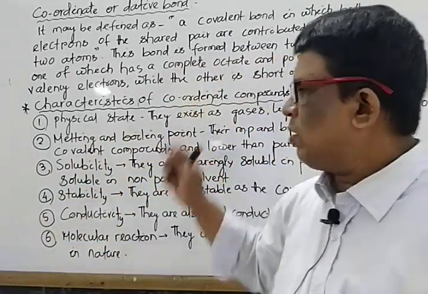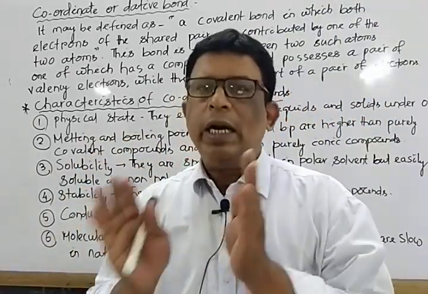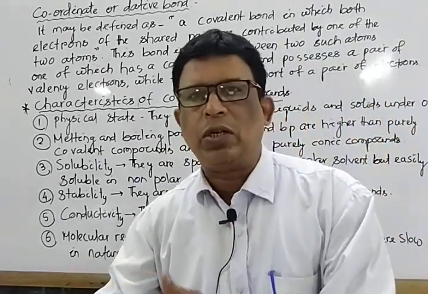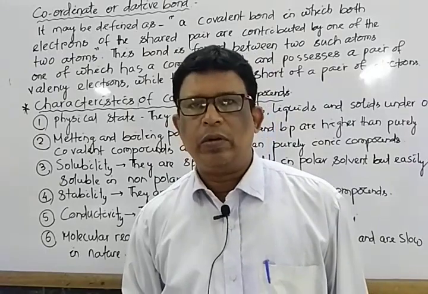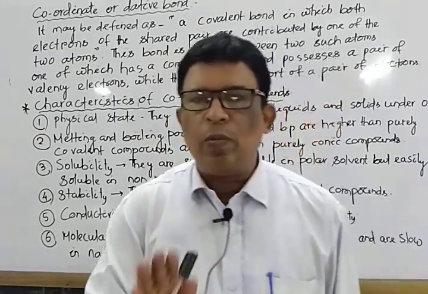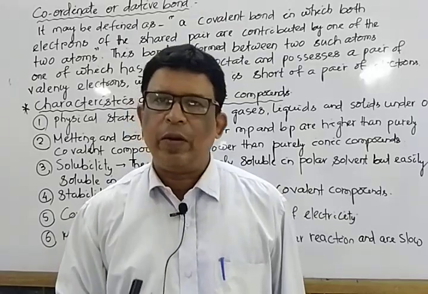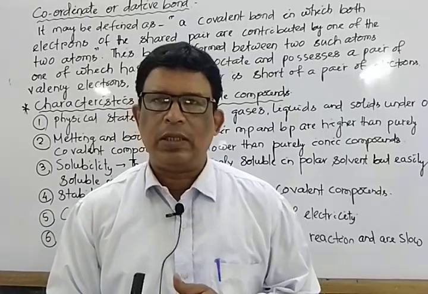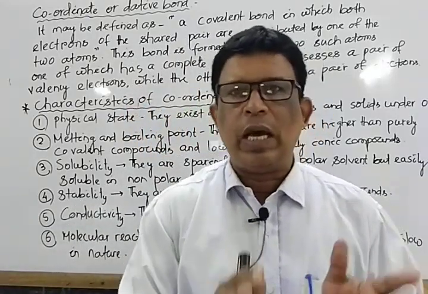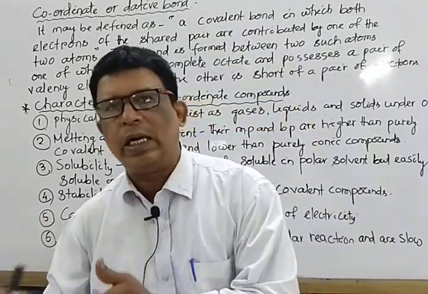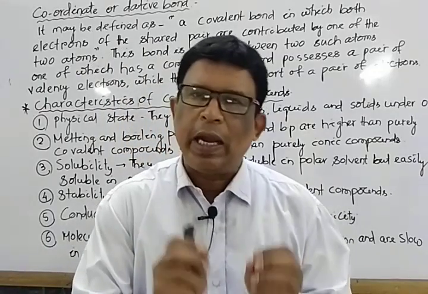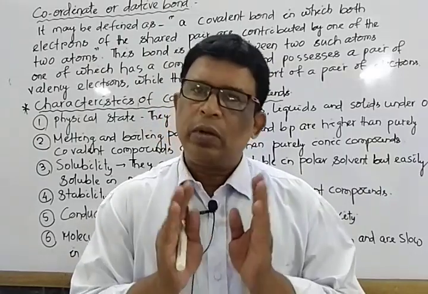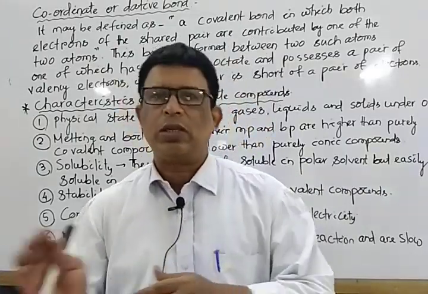Next we discuss the characteristics. As it is a special kind of covalent bond, most of the characteristics are similar to those of the covalent bond. That is the physical state. Under normal conditions of room temperature and pressure, they exist as solid, liquid and gaseous. Like covalently bonded compounds, they are also bad conductors of heat and electricity. They are non-polar, which means sparingly soluble in water, a polar solvent, while easily soluble in non-polar solvents.